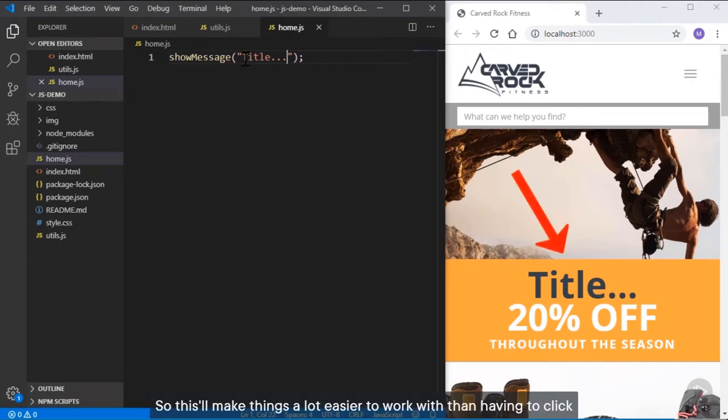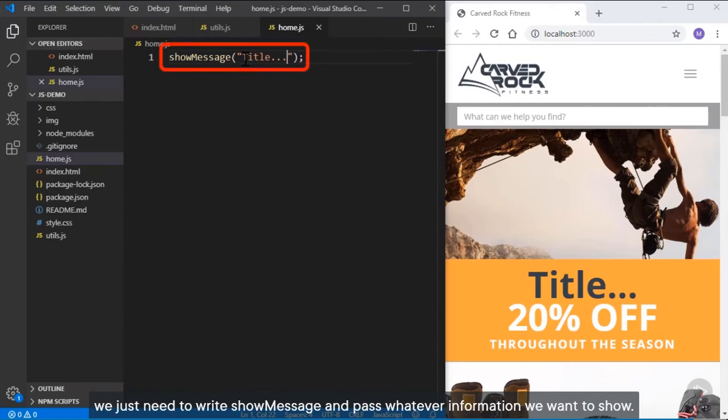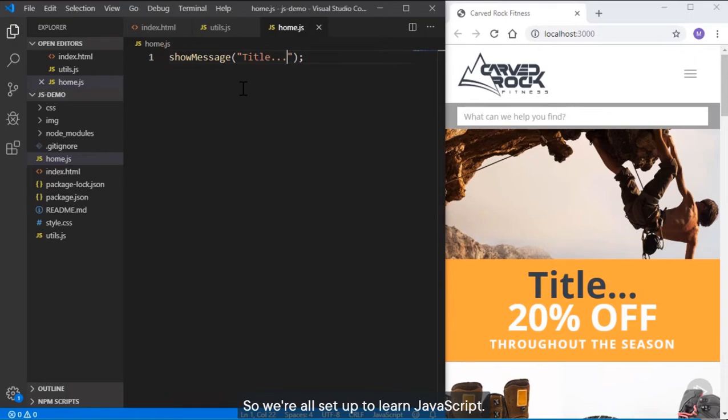So this will make things a lot easier to work with than having to click OK on all those pop-ups that are showing up. Whenever we want to show something as we're learning JavaScript, we just need to write show message and pass whatever information we want to show. So we're all set up to learn JavaScript. But before we start diving too far into the language, there are a few basic things we need to know about spacing and formatting and case sensitivity, and we'll cover those next.